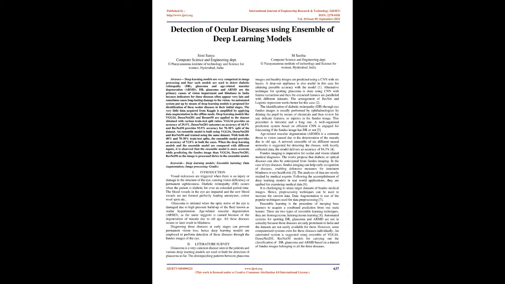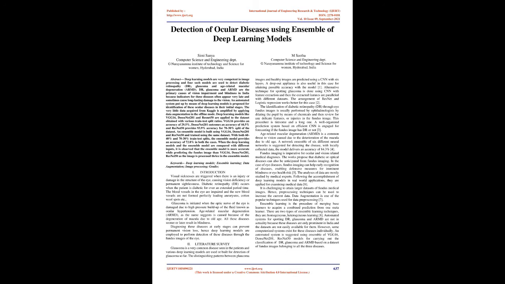An automated system built using deep learning models is proposed for identification of these ocular diseases in their initial stages. The very little data acquired from Kaggle is amplified by applying data augmentation in the offline mode. Deep learning models like VGG16, DenseNet201, and ResNet50 are applied to the dataset obtained with various train-test split ratios. VGG16 provides an accuracy of 29.5%, DenseNet201 an accuracy of 44.5%, and ResNet50 provides 93.9% accuracy for a 70 to 30% split of the dataset.